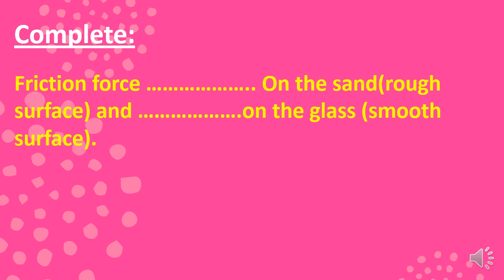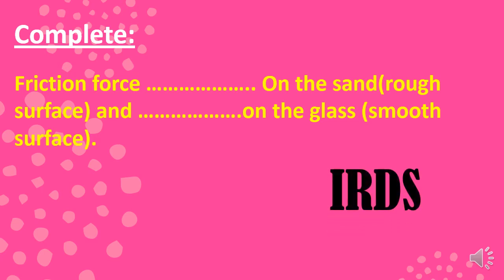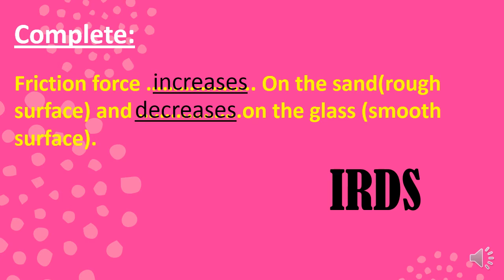So does friction force increase or decrease on the sand, or on the rough surface? I told you before, if you forgot, just remember your password, IRDS. So R means rough, so the previous letter here is I, increase. So the friction force increases on the sand or on any rough surface. And what on the smooth surface? Super, it decreases on the glass or any smooth surface.